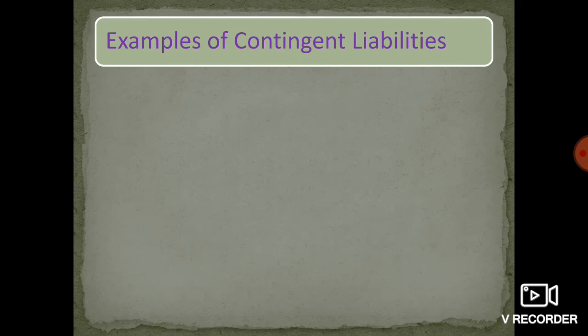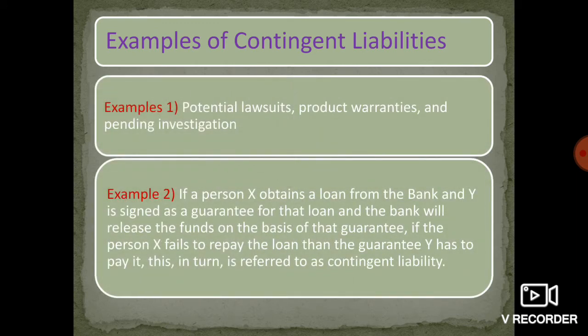Examples of contingent liabilities. Example 1: potential lawsuit cases, product warranties, pending investigations, etc. Number 2: if a person X obtains a loan from the bank and Y signs as a guarantee for that loan, and the bank releases the funds on the basis of that guarantee, if X fails to repay the loan, then the guarantor Y has to pay it. This in turn is referred to as a contingent liability for the guarantor Y.